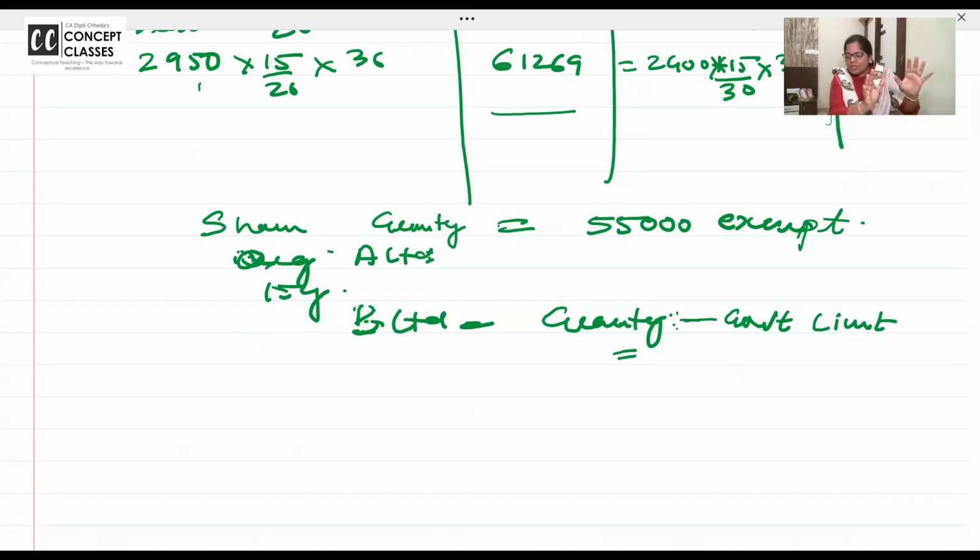Listen to the question again. He worked 10 years with A Limited and received gratuity, what you all have worked out. And he got the exemption also, 55,000, under section 10(10). After that, the next 15 years, he worked with organization B. And there, what's the government limit? 19,45,000. Super intelligent you all are. Very good. Great, that's the answer.